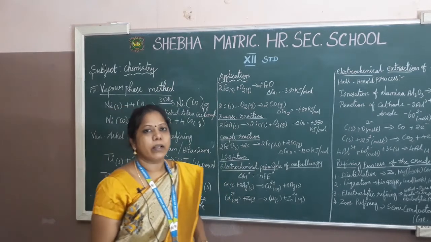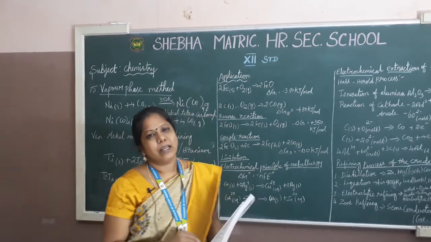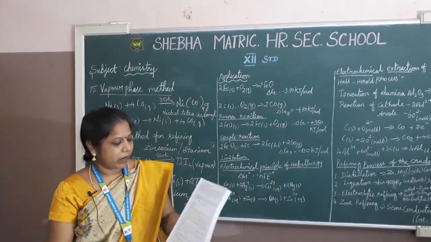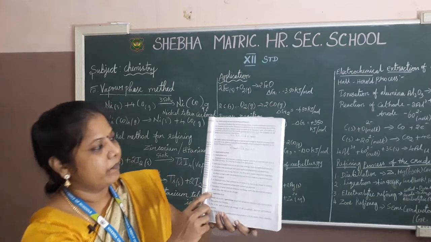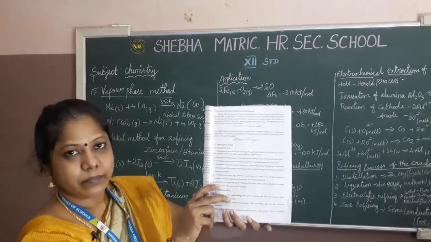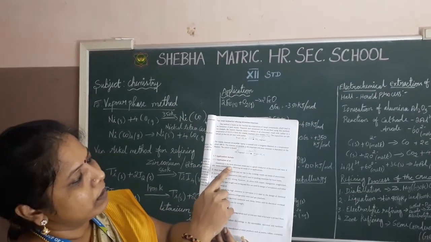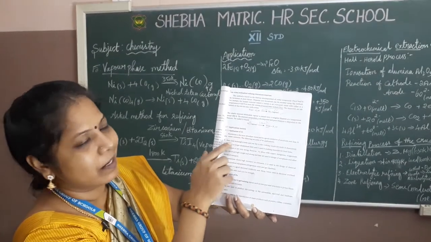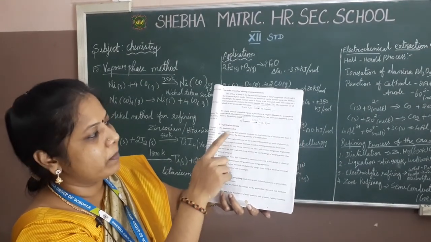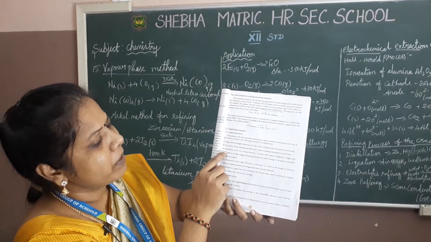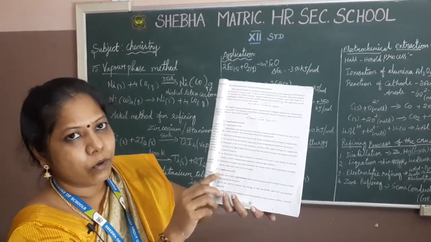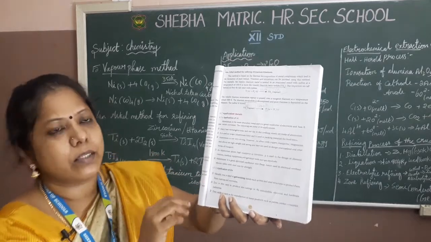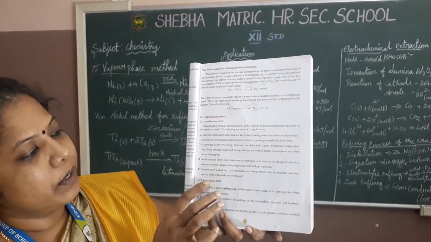Now I am going to explain about the uses of some kinds of metals. Okay, this is the last concept of this lesson. Here aluminium applications, that is also called uses of aluminium. I am going to read out 2 or 3 important ones only, but you have to read all the uses or all the applications in your textbook.